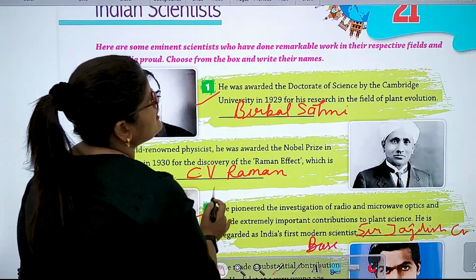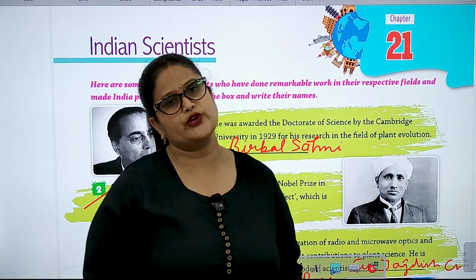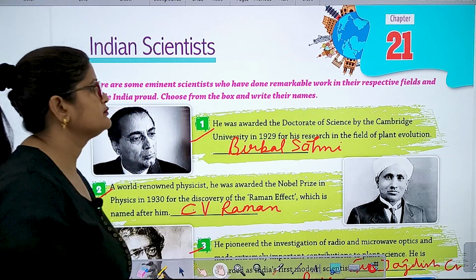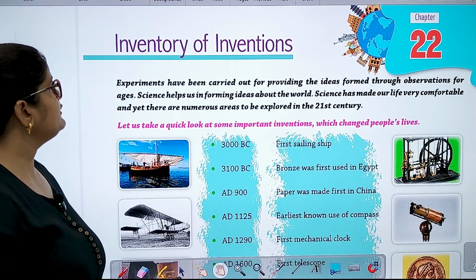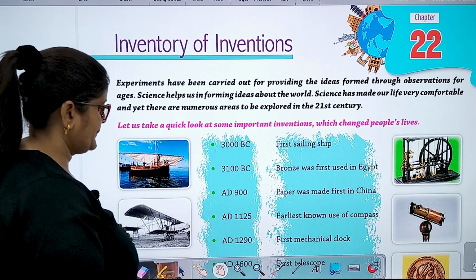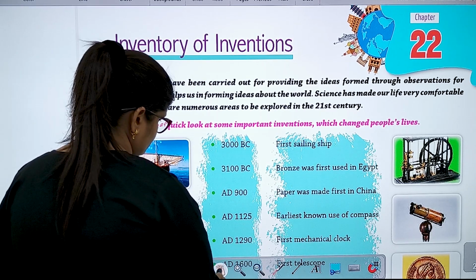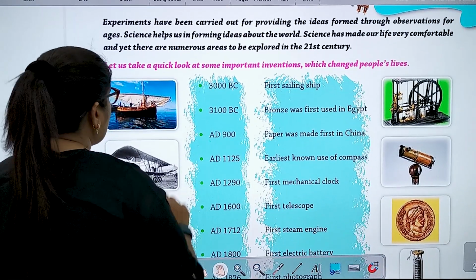Okay, so students, this chapter is finished here. Now let's begin the next chapter, chapter number 22. Inventory of inventions. So this chapter is only for reading.